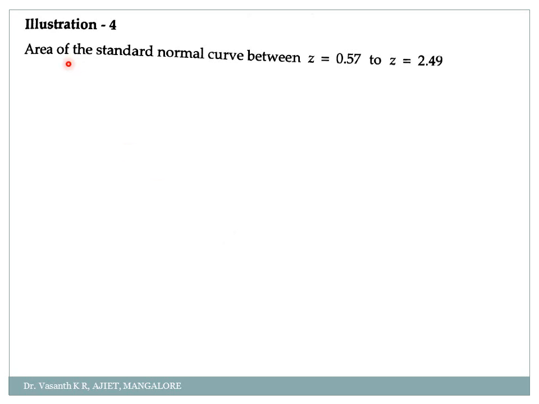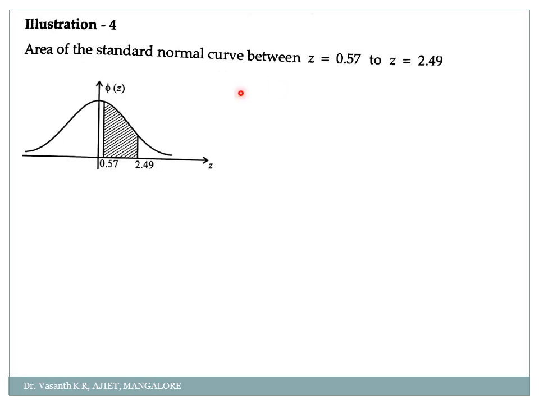Yes, so the next question is, find the area of the standard normal curve between z is equal to 0.57 to 2.49. First draw the graph. 0.57 to 2.49. Okay, now comes the real question to you. How will you find this area? See, if they had asked you from 0 to 2.49, you can directly check from 0 to 2.49. Or if they had asked you from 0 to 0.57, you can check this value. Now they have asked you between 0.57 and 2.49. How can you find it, my dear students?